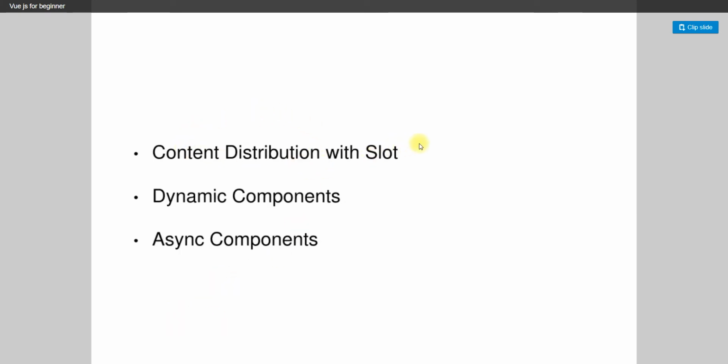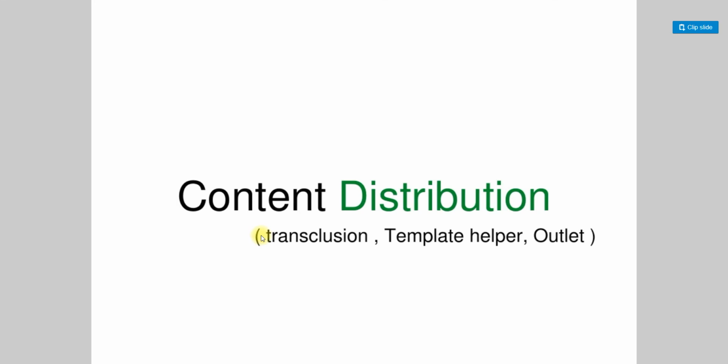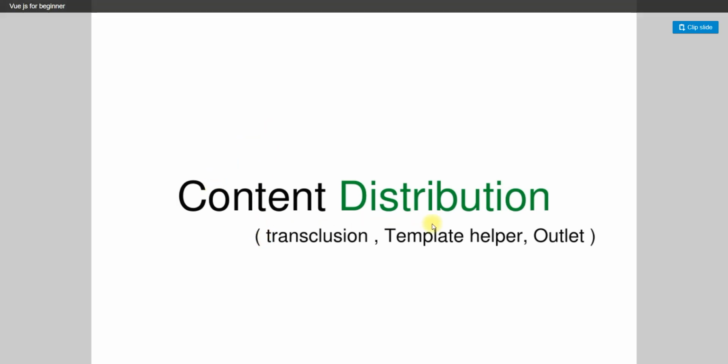So, content distribution with slots, dynamic components, where each component will be a dynamic one, and async components, which is also a good feature here. So let's talk about content distribution, which is transclusion, template helper, as well as the outlet.